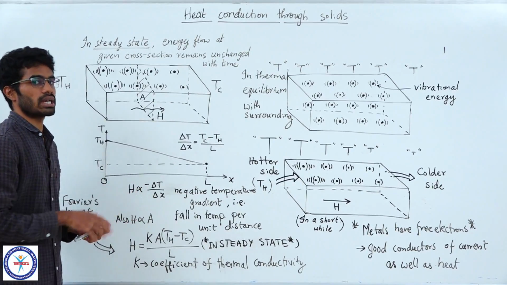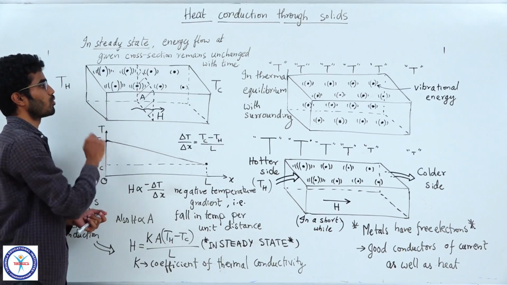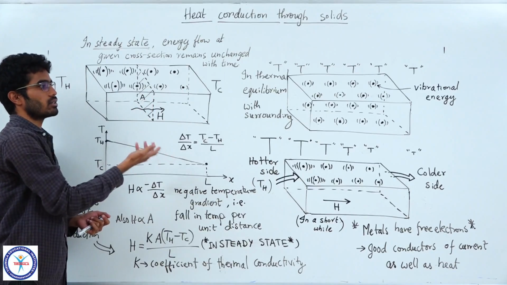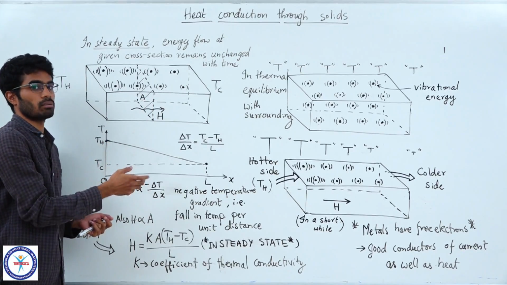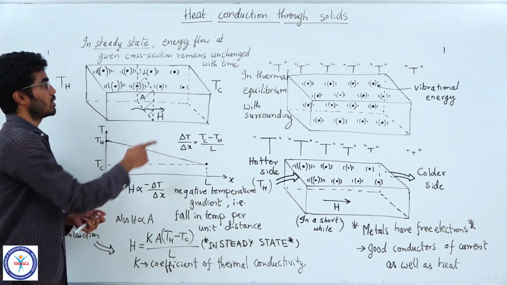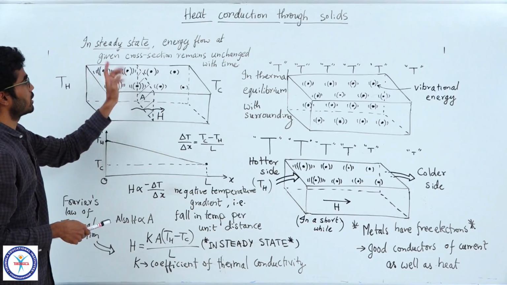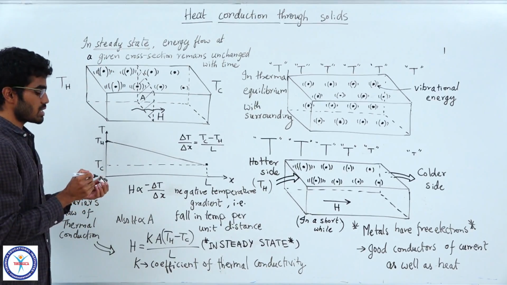But when it goes to steady state, at any given cross section, whatever heat flows from this side to this side, let us say 3 joules per second, that value will remain constant with time. It does not change. So that is what I have written here. In steady state, energy flow at a given cross section remains unchanged with time.